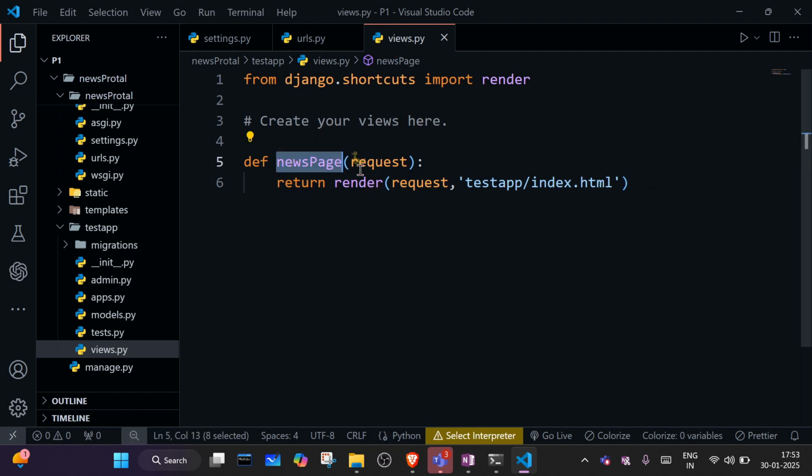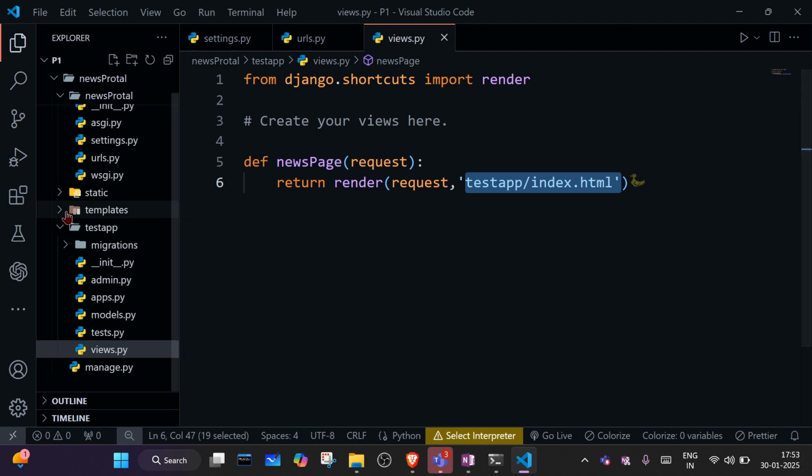After that, this view will send our request to index.html. But we don't have any index.html inside the templates folder, so let's create one index.html.